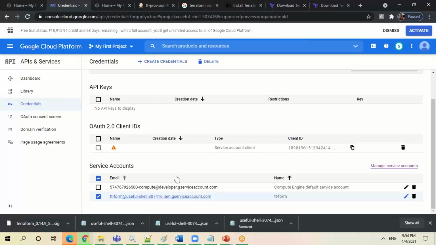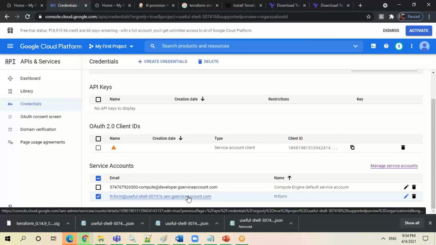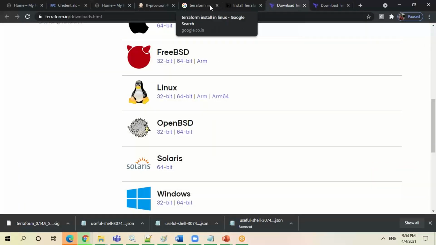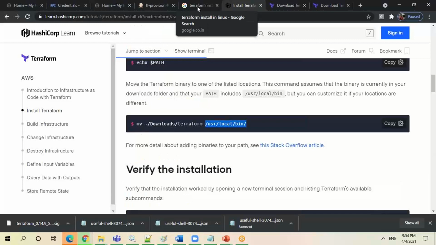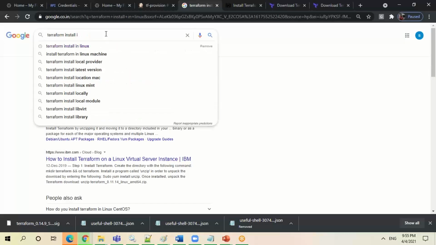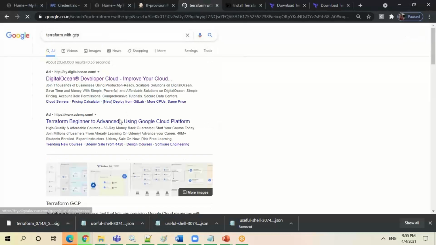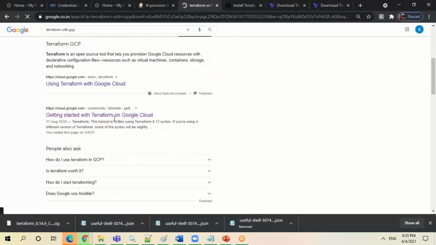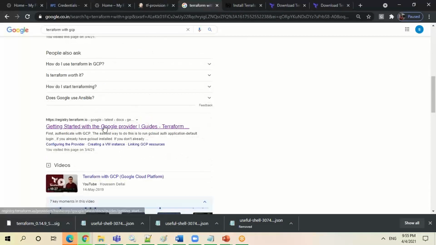So basically you have to write one main.tf file. Again, there can be multiple structures. If you want to do some basic things, you get the credentials file and give a reference to it. Coming to the Terraform modules, just search for Terraform with Google Cloud, GCP. You can directly follow the steps given by the Terraform people.